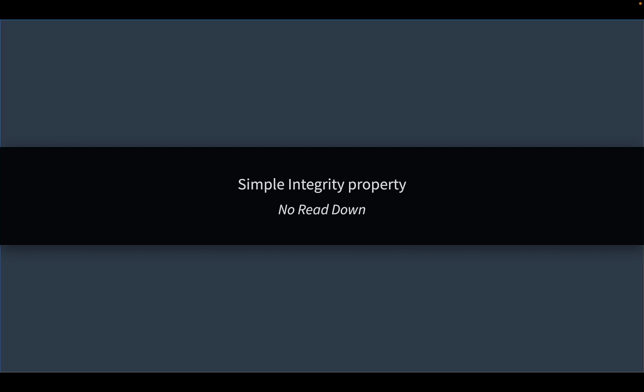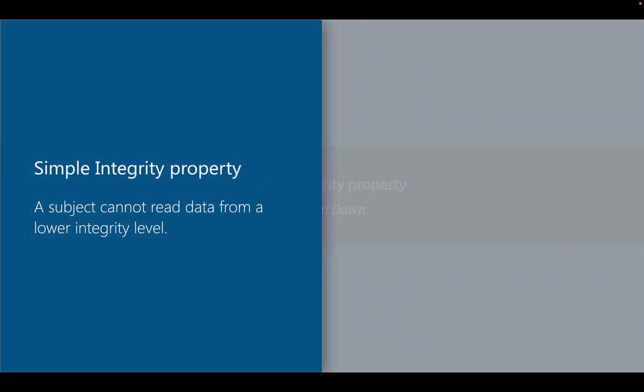The first rule in the Biba model is the simple integrity property, no read down. The simple integrity property states that a subject cannot read data from a lower integrity level than its own. This prevents subjects from accessing information at a lower integrity level. This protects integrity by preventing poor information from moving up from lower integrity levels.